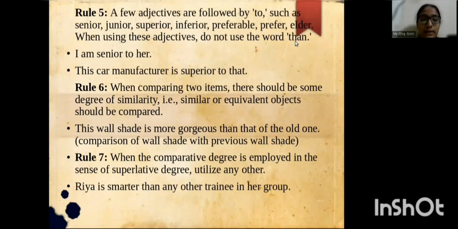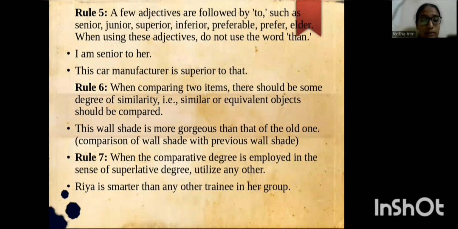Rule number 6. When comparing two items, there should be some degree of similarity. That is, similar or equivalent objects should be compared. For example, this wall shade is more gorgeous than that of the old one. Rule number 7. When the comparative degree is employed in a sense of superlative degree, utilize any other.